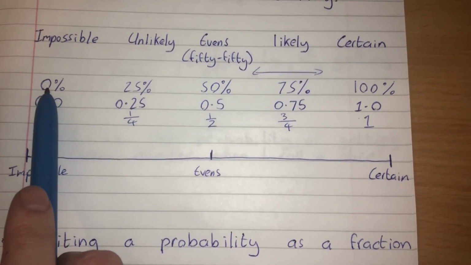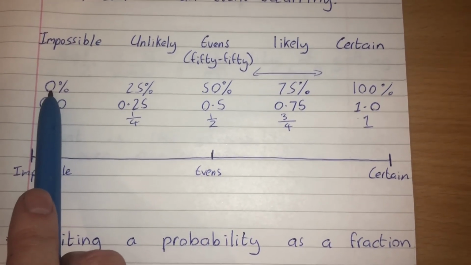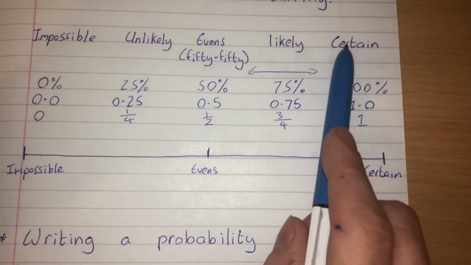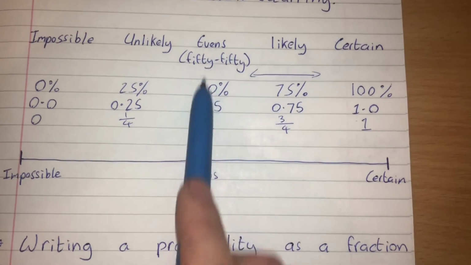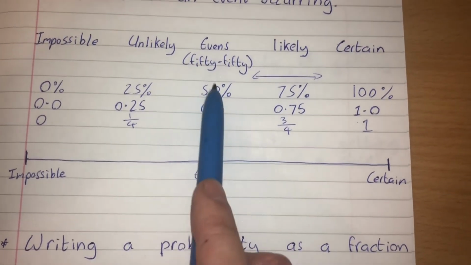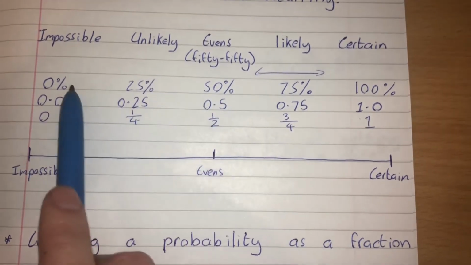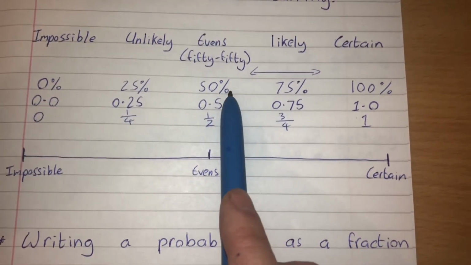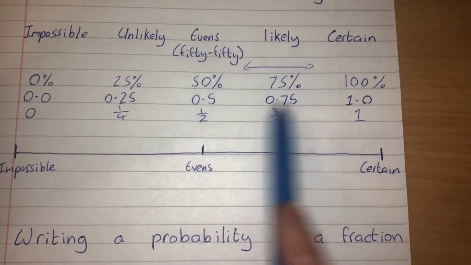When we talk about percentages, a 0% chance of course means impossible, all the way up to 100% chance, which means certain. 50%, much like the word, is a 50-50 or an even chance. Anything between 0 and 50 is in the unlikely range. Anything between 50 and 100% is in the likely range of happening.